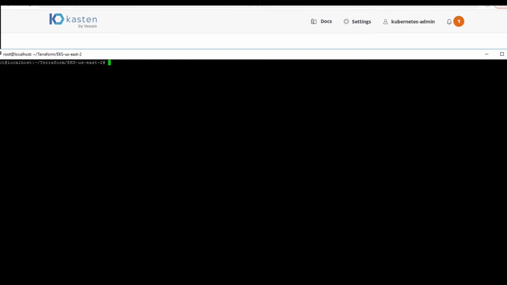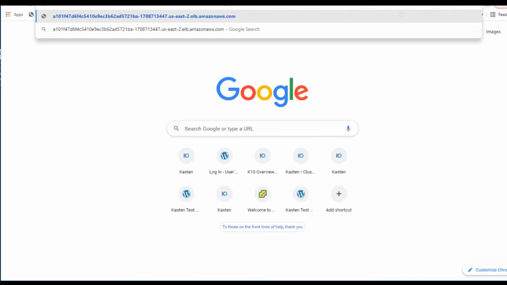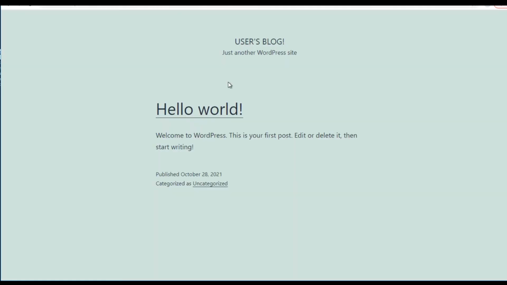Let's grab the service endpoint for this WordPress application and validate that we can access the application through a web browser. Let's highlight the service endpoint, and we'll put that in our browser and validate that we can access WordPress and that it's indeed online. And it is.